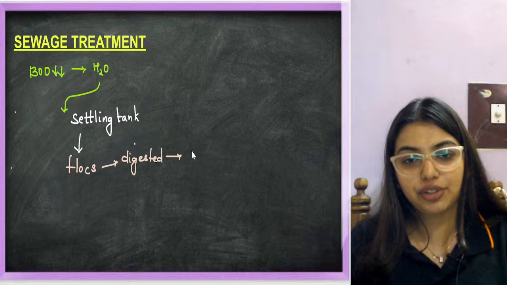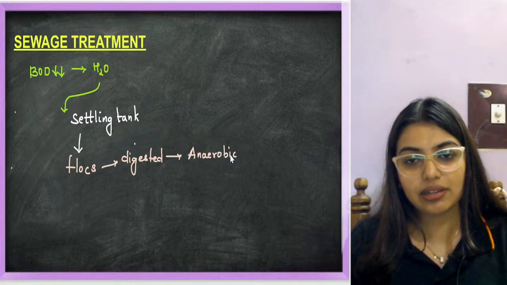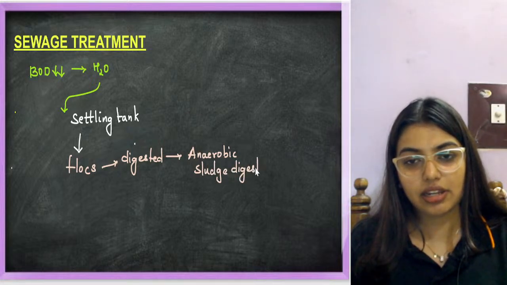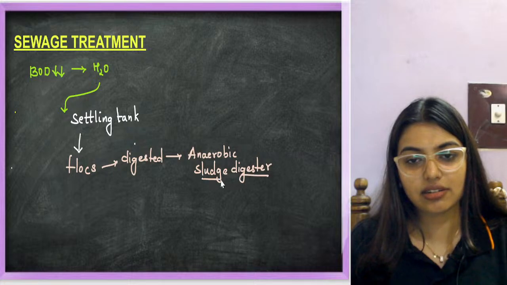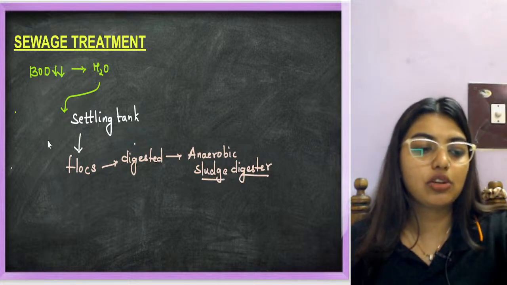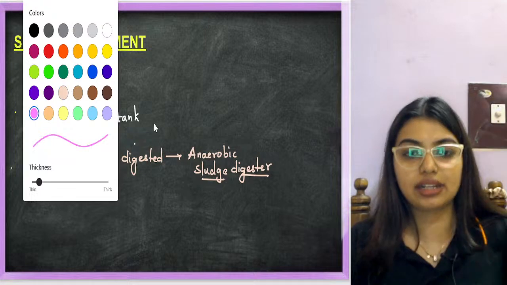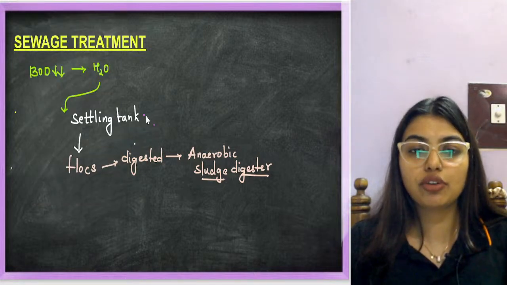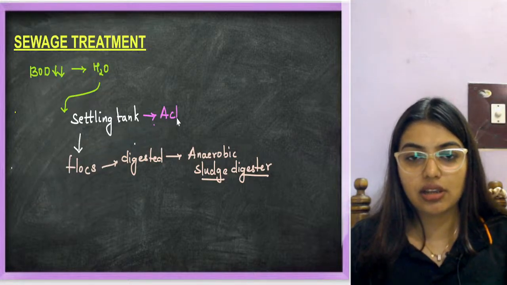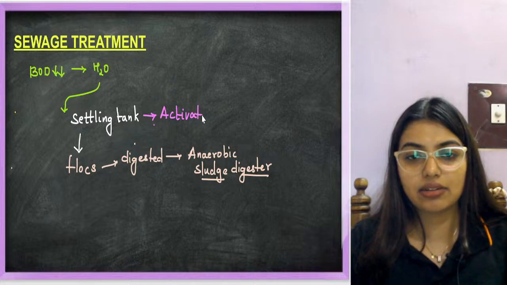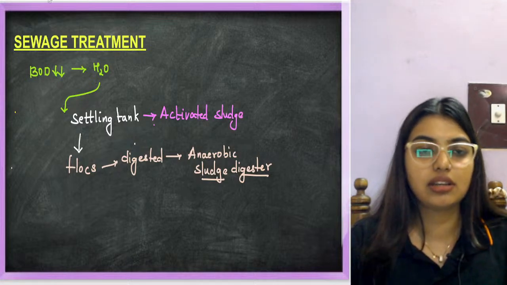For that we are going to use an anaerobic sludge digester. But before that, there is going to be a portion of the activated sludge. I let them settle. Where did I get activated sludge?